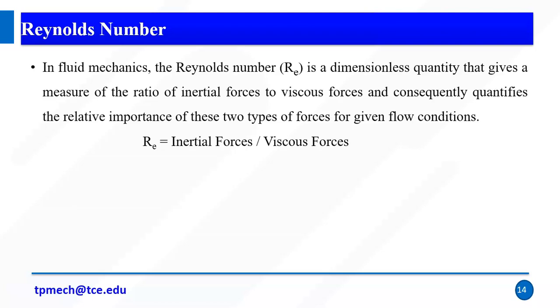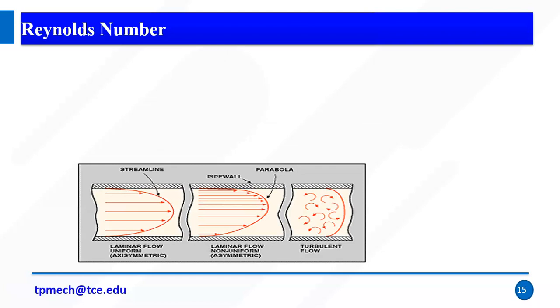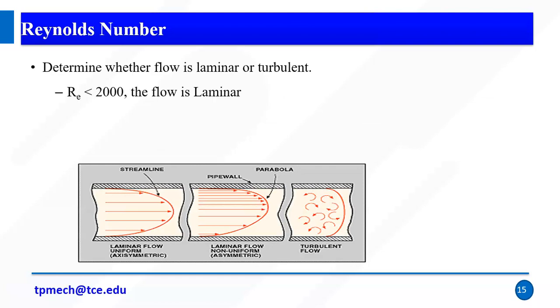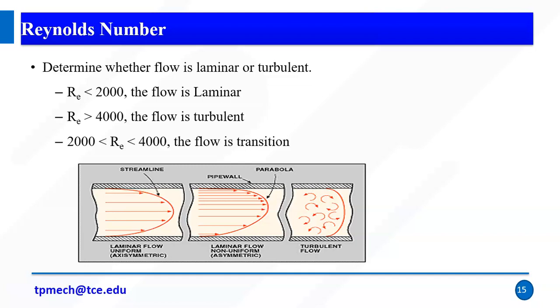Right, so with the help of Reynolds number, we can classify the types of flow. For example, if the Reynolds number is less than 2000, then the flow is called a laminar flow. If the Reynolds number is more than 4000, then we can say it's a turbulent flow. In between 2000 and 4000, we can say it's a transition flow, flow in transition mode.